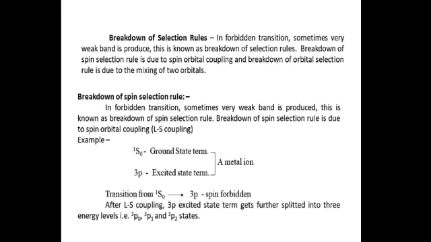Then breakdown of spin selection rule. In forbidden transition, sometimes very weak band is produced. This is known as breakdown of spin selection rule. Breakdown of spin selection rule is due to spin orbit coupling, that is LS coupling. A metal ion has two states, ground state that is 1S0 and excited state that is 3P. After LS coupling, 3P excited state term gets further split into three energy levels, that is 3P0, 3P1 and 3P2 states.